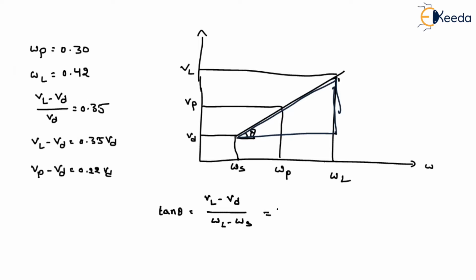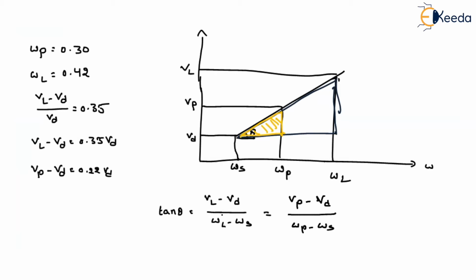After that, you can consider another triangle. If you consider this triangle, what is your y ordinate? The difference between the plastic limit and the dry state. So that will be equal to Vp minus Vd divided by Wp minus Ws. That's it. If you substitute the values, then we will get the answer.